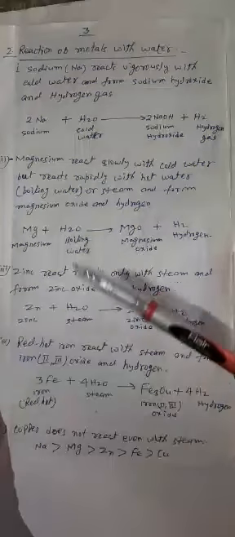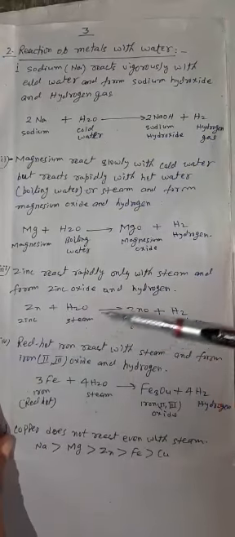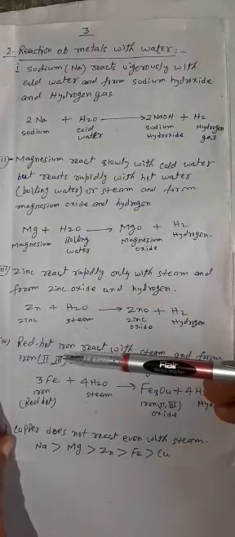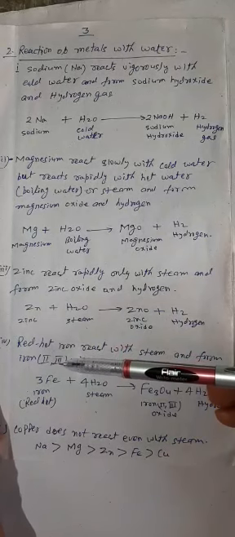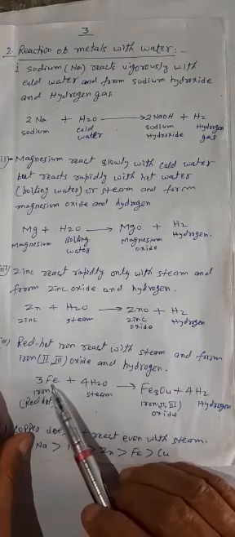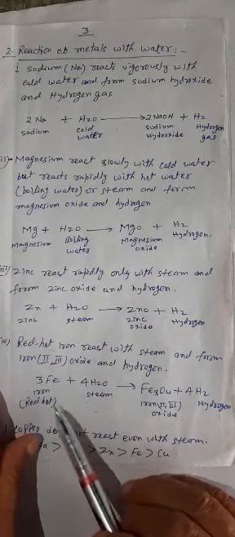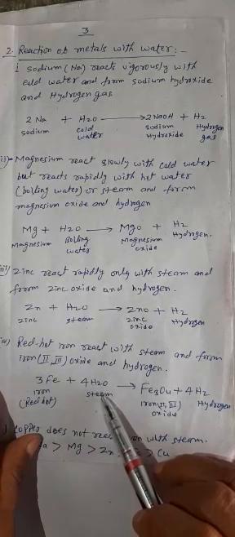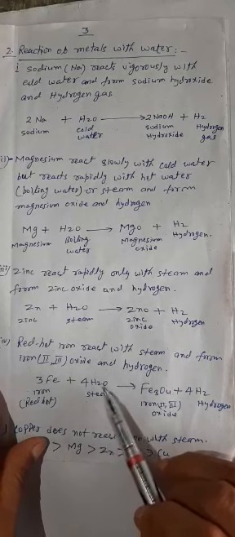In case of iron, what happens? Red hot iron. Here red hot iron means iron should be so hot that it will be red. Then it will combine with steam. Here Fe means red hot iron, and H2O means steam. This is not boiling or cold water, it is steam.